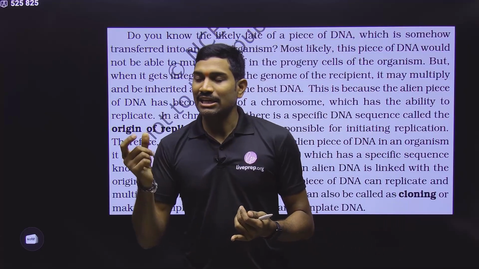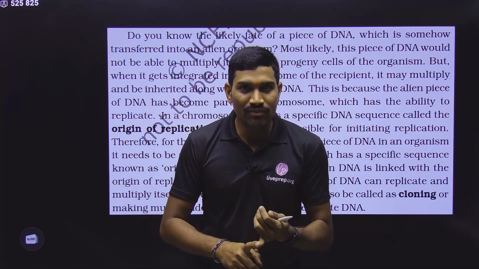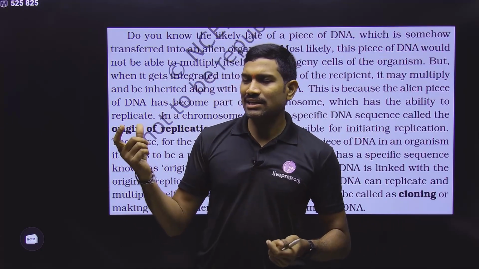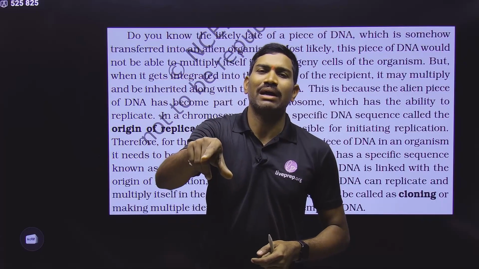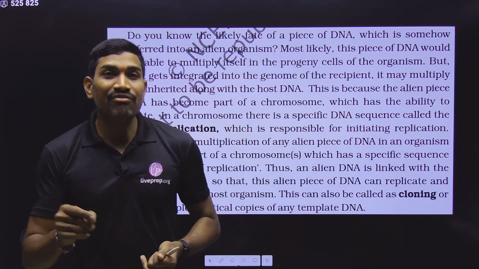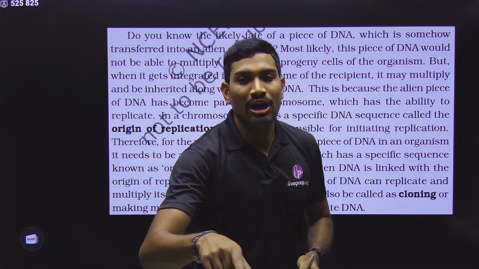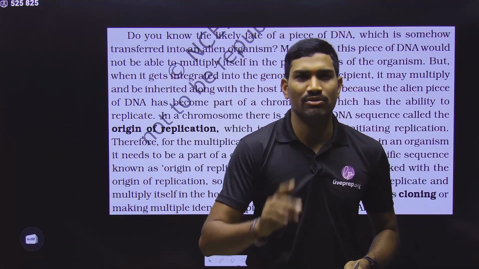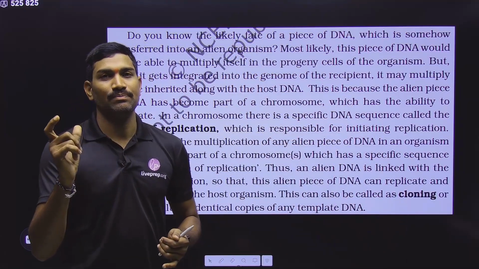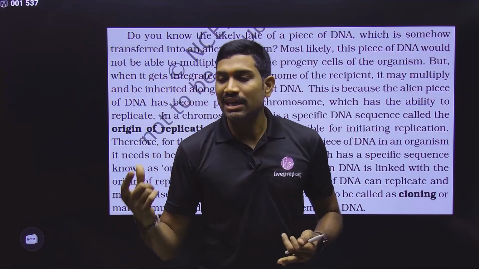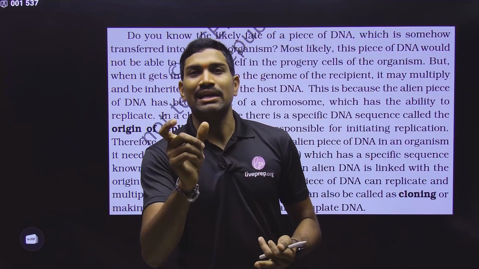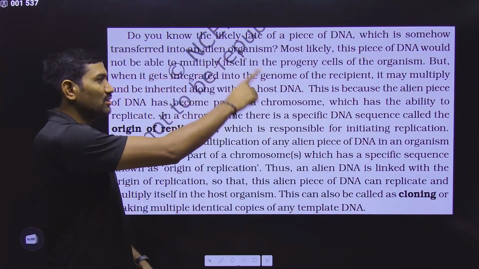The introduced DNA, let us call it gene of interest or foreign DNA or alien DNA, anything you can say. Now this alien DNA or foreign DNA is introduced into a particular bacterial cell or eukaryotic cell. Now here we are having two options. First option, if it is not attached to the nucleoid of the bacterium or chromosome of the eukaryote, if it is not attached to the genetic material, then what is the fate of this piece of DNA? Second, if this alien DNA is attached to the nucleoid or chromosome, then what is the fate of this alien DNA? These are the two important points you need to focus on.